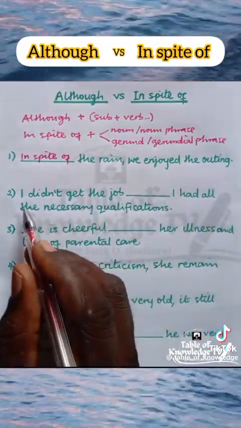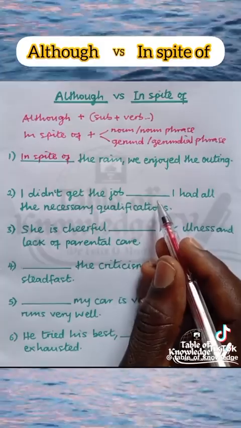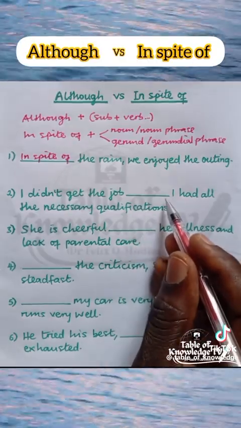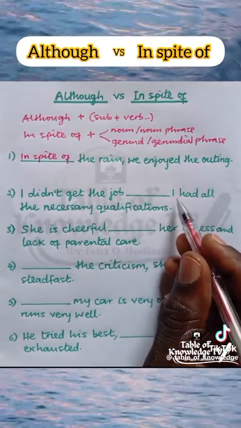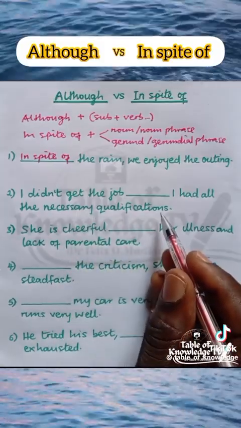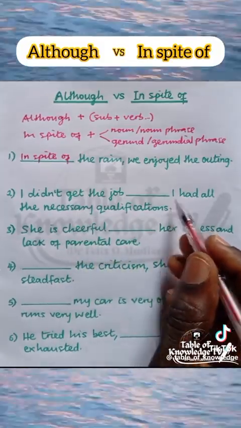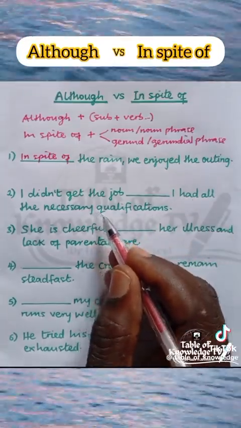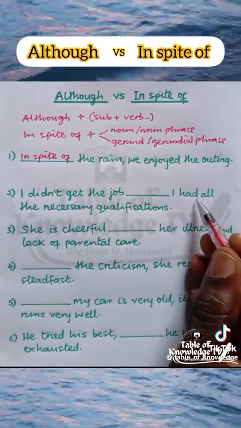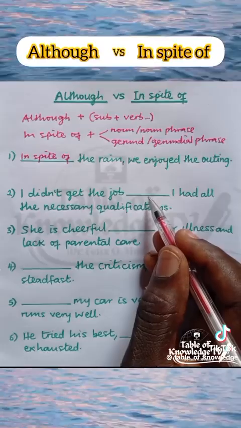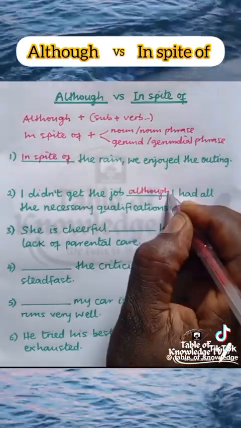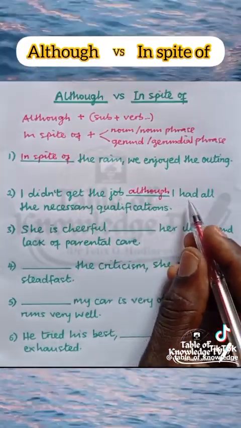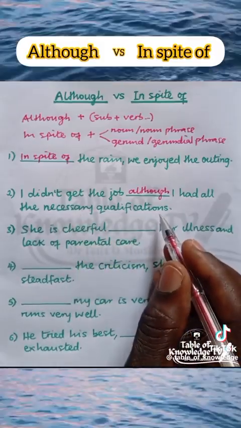Question 2. I didn't get the job. Blank, I had all the necessary qualifications. Now, after the blank, what comes? I had all the necessary qualifications. Here is the subject I and the verb had. This is an independent clause. A subject-verb structure comes after although and not in spite of. So here we have although. I didn't get the job, although I had all the necessary qualifications.